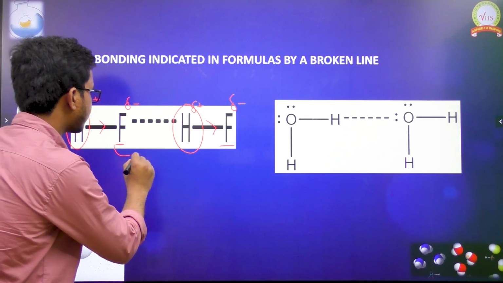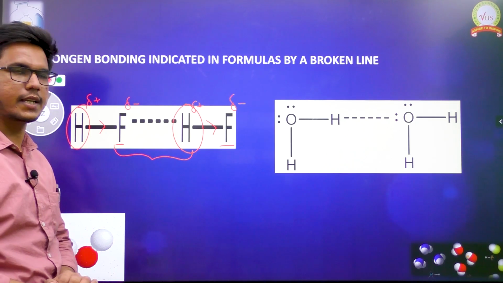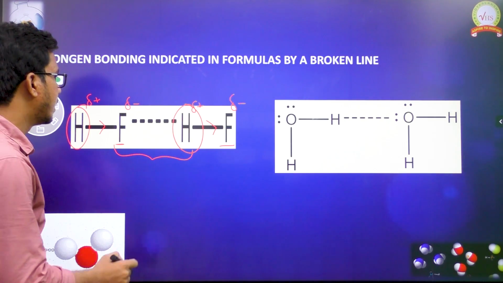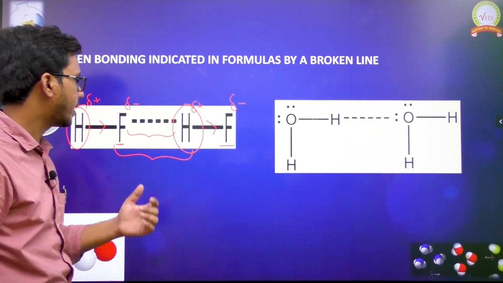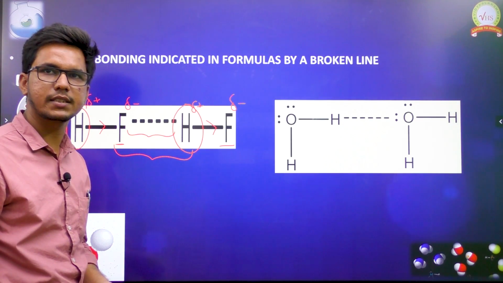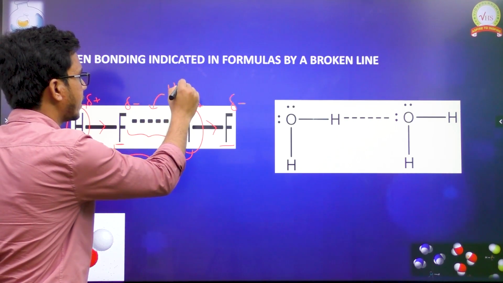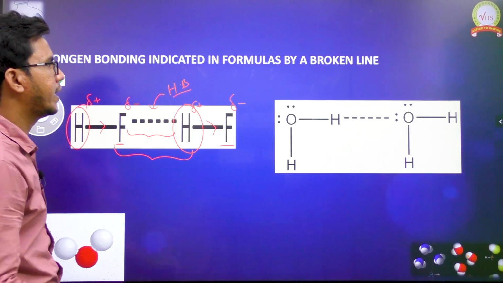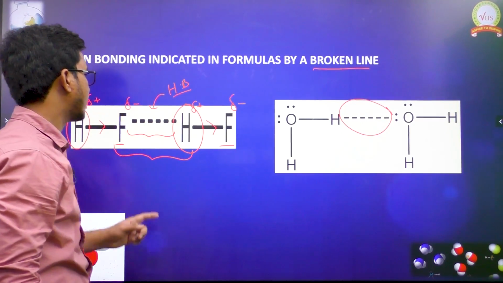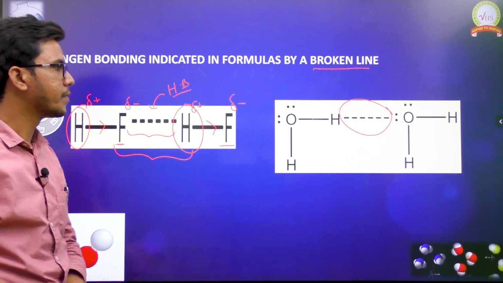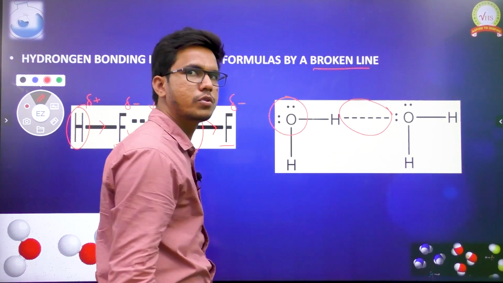When this partially positive and partially negative species come close together, electrostatic forces form. This electrostatic force between the more electronegative atom and the partially positively charged hydrogen is known as hydrogen bonding. In formulas it is indicated with a broken line. The broken line which we have indicated here is nothing but hydrogen bonding.